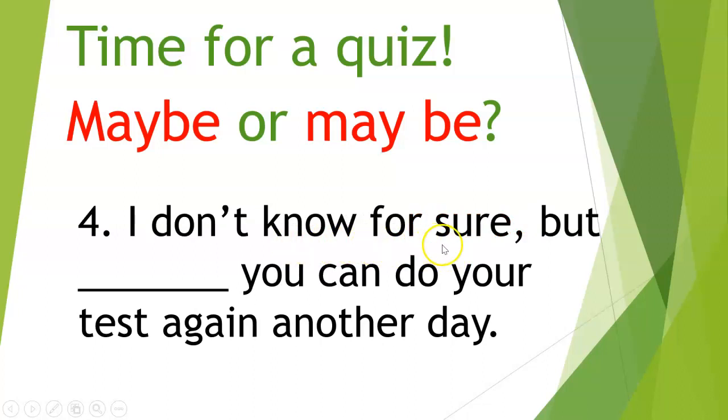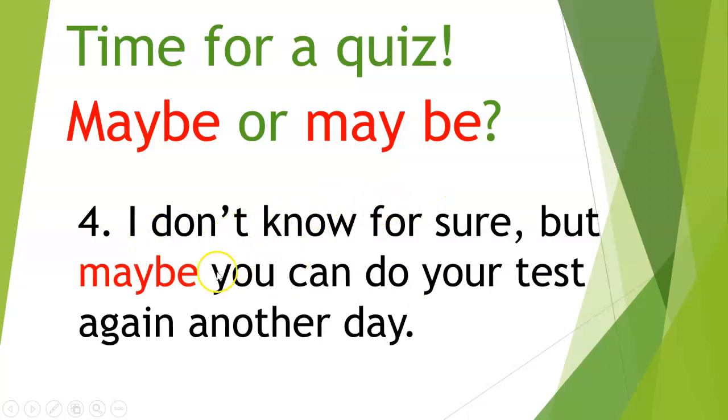I don't know for sure, but blank, you can do your test again another day. So in this sentence, we are going to use this form again.